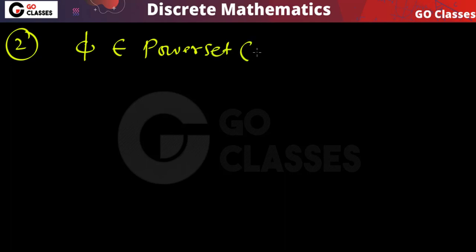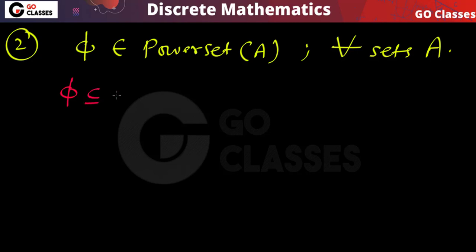The second thing that we will use is that phi necessarily belongs to every power set. Phi always belongs to power set of any A, whatever set you take. If A is any set, then phi will definitely belong to the power set, because you know that phi is a subset of every set.